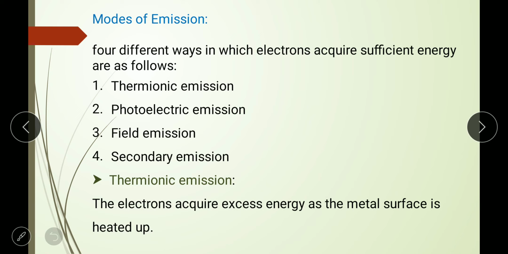The electrons acquire excess energy as the metal surface is heated up. When the metal surface gets heated, then electrons acquire some excess energy. It is nothing but thermionic emission.